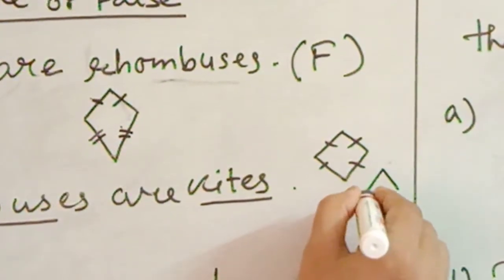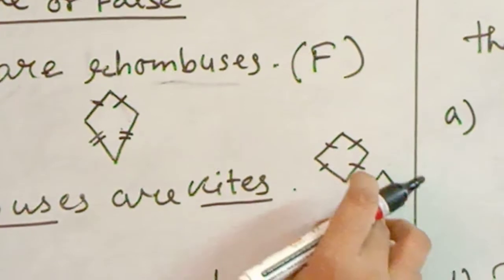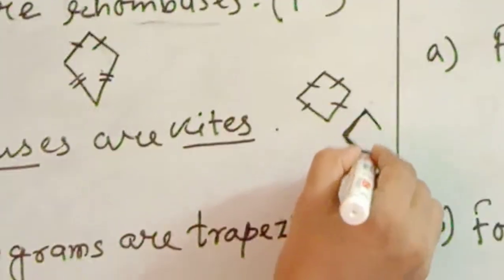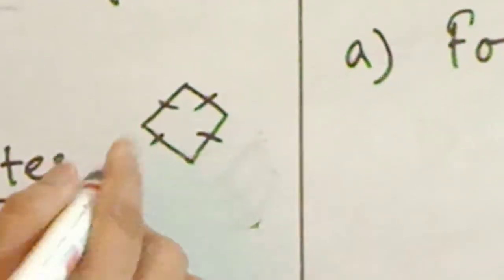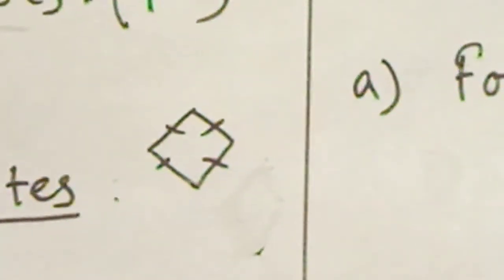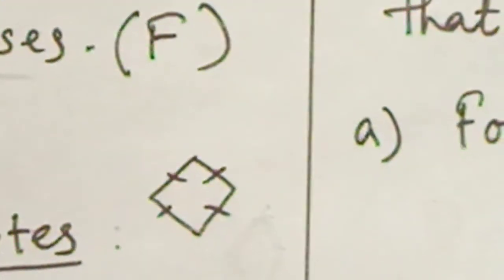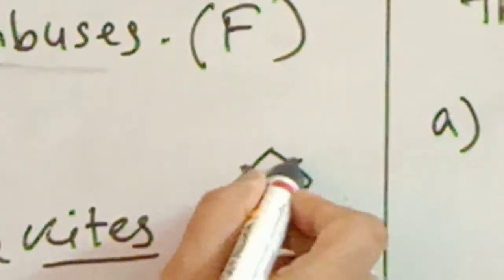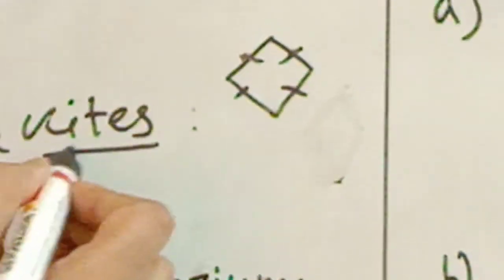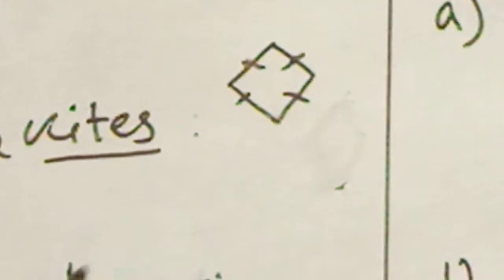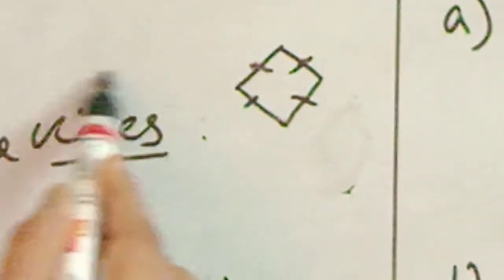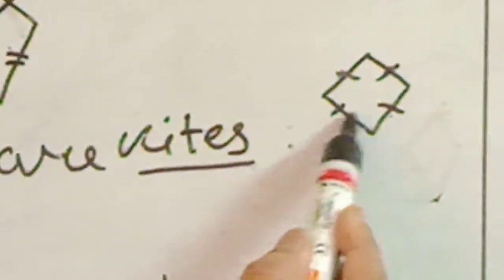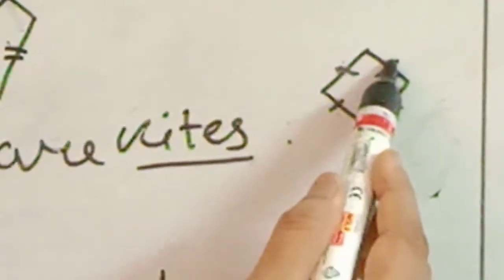Kites only need adjacent sides to be equal. Sorry, in a rhombus all the sides are equal, and in kites only adjacent sides are equal. But if I think about the definition of a kite, you can see that this side and this side are equal, and this side and this side are equal.